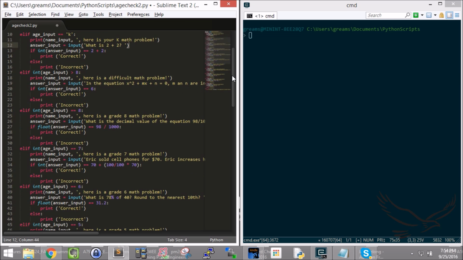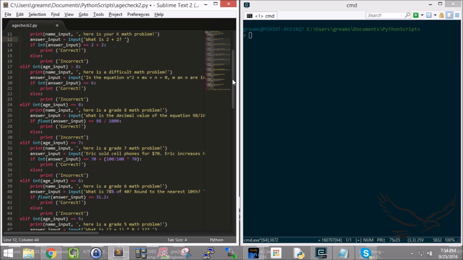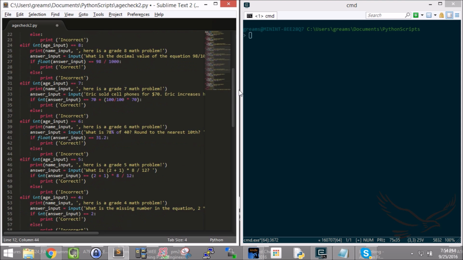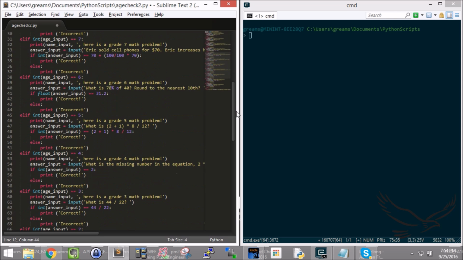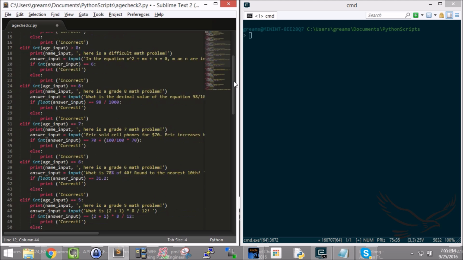As you're looking through this code, I was able to accomplish this with a whole series of if and else if and else statements at the end. I was able to accomplish that, but it took a whole long daisy chain of else and else if statements. Now, you can do it this way. It's just the problem is the code gets complex. In addition to that, the code has a lot of room for error. And also if I need to make a change later, I have to change a whole bunch of lines of code up and down throughout the entire code base.